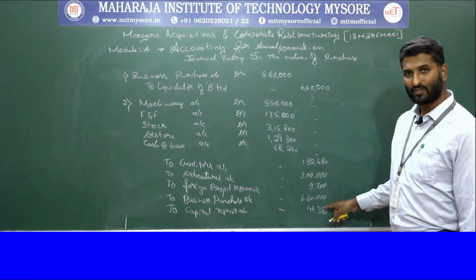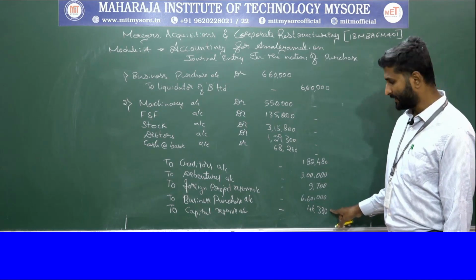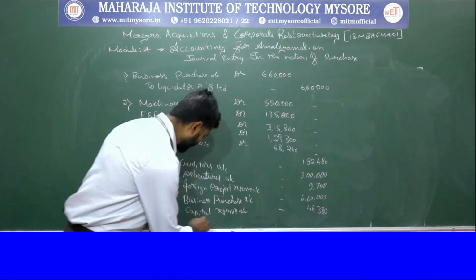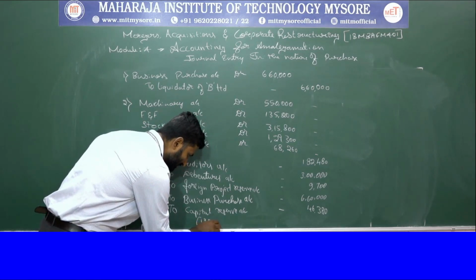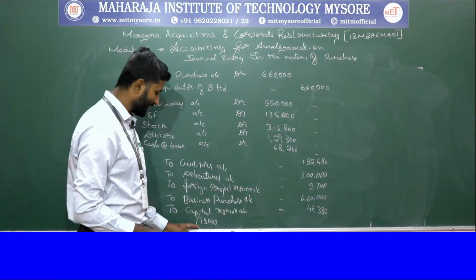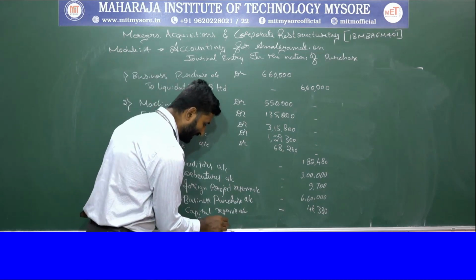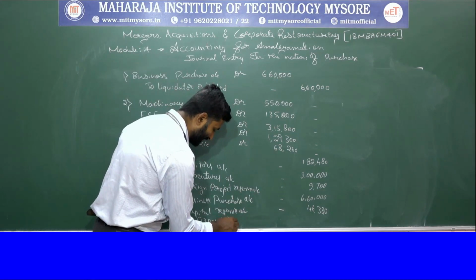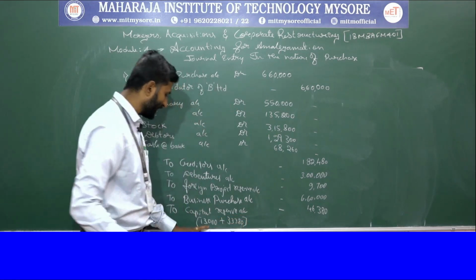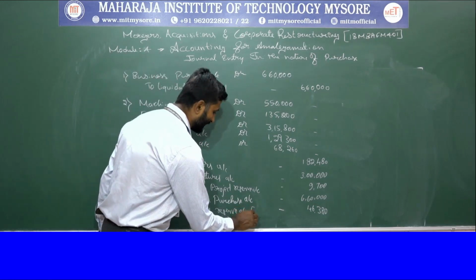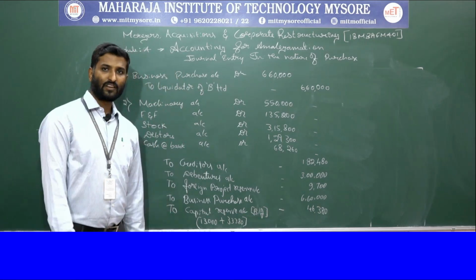So therefore here we are showing 46,380 as a balancing figure, which comes from the 13,000 balance you already had in the B Limited as a capital reserve, plus the end figure 33,380. So that is the balancing figure. Totally, the balancing figure in the capital reserve account is 46,380.